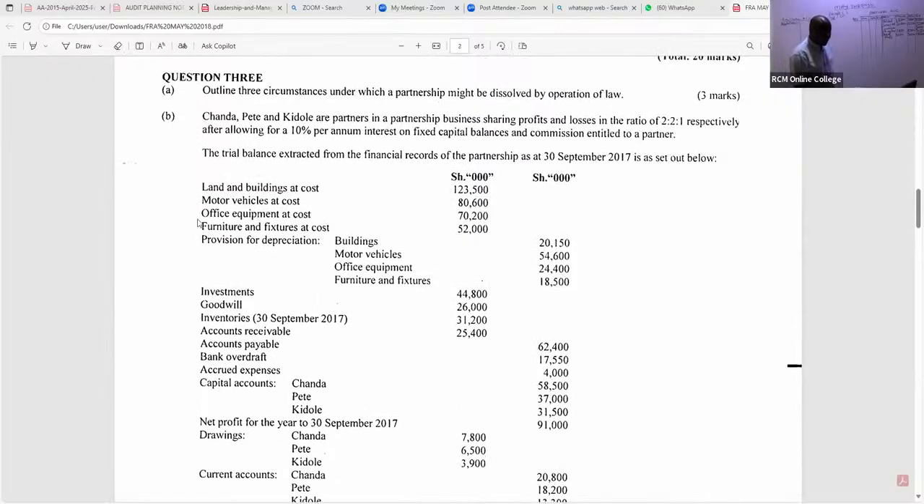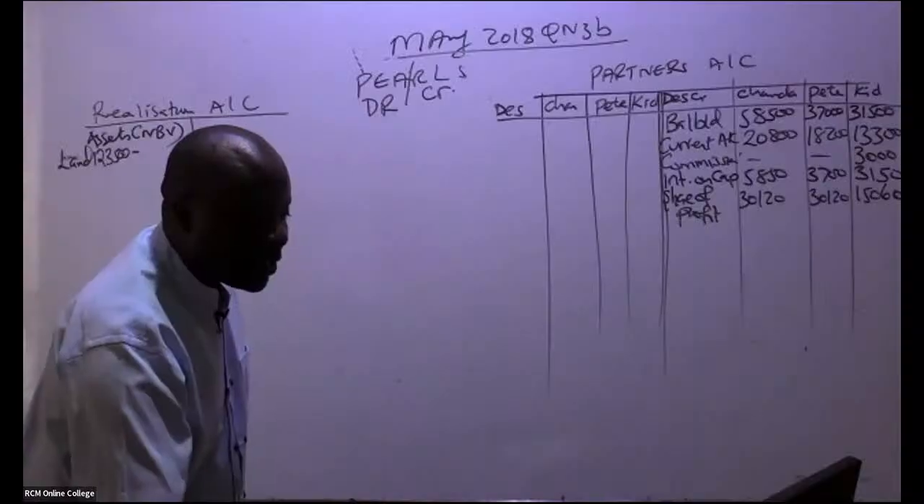So the first one that was realized to the new company is land and buildings. So we have here land and buildings. So land, are you able to see the cost? The cost given is 123,500. We subtract its accumulated depreciation. What is the accumulated depreciation for buildings? You can see a provision for depreciation for buildings is 2,150.